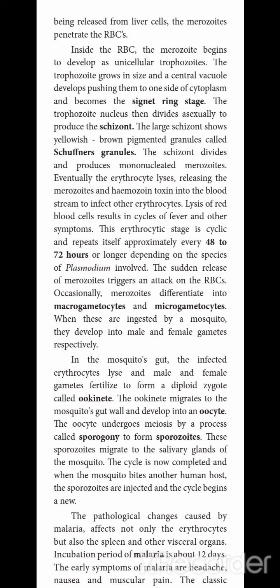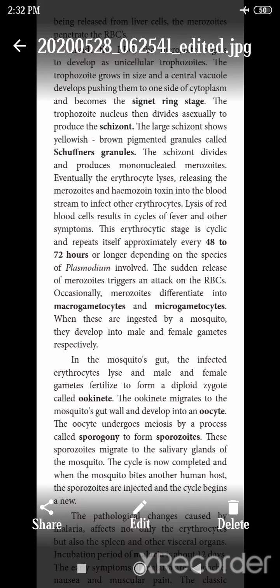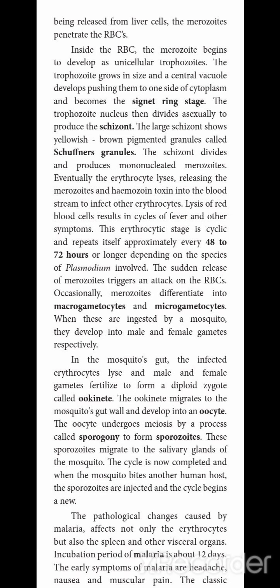After that, the trophozoite nucleus divides asexually to produce the schizont. The larger schizont shows yellowish brown pigmented granules called Schuffner's granules. So basically the asexual reproduction occurs in the human liver cells and RBCs, and the sexual reproduction occurs in the female Anopheles mosquito.